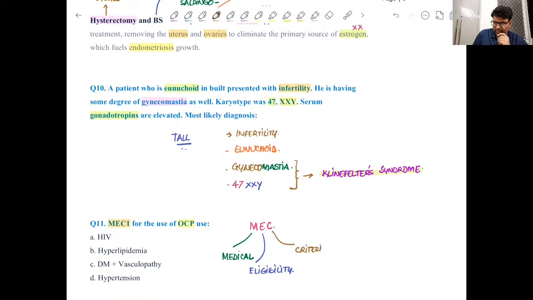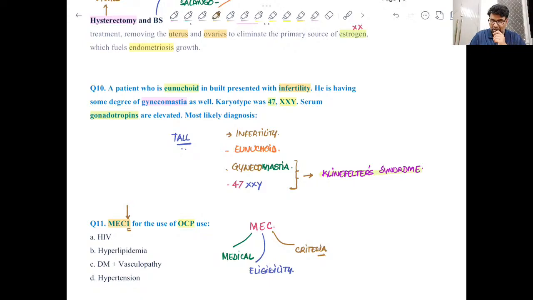And here they are specifically asking about class 1, MEC1. Now this MEC, which is medical eligibility criteria, tells us about the conditions where the OCPs can be used or not. So in 1, as such, there is no contraindication, and in 4 there are many contraindications and we should not use.